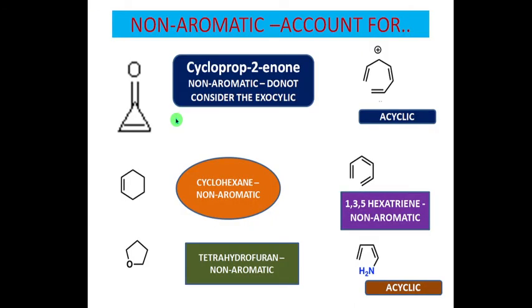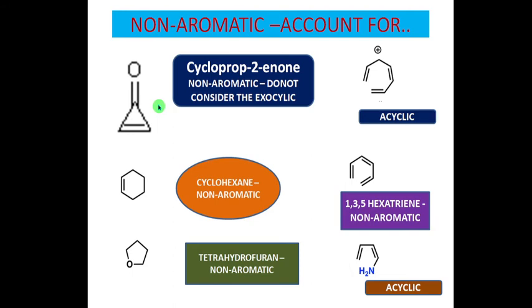Now we will see the non-aromatic compounds, a few cyclic compounds in this portion and acyclic compounds in the other portion. We will see cycloprop-2-enone. In this category, even though it has a cyclic portion with some double bond, and the C double bond O is here, to make you confused, C double bond O may not be considered as a conjugation.